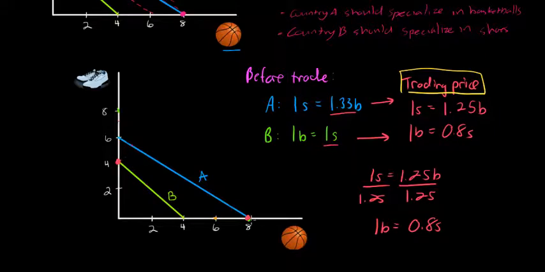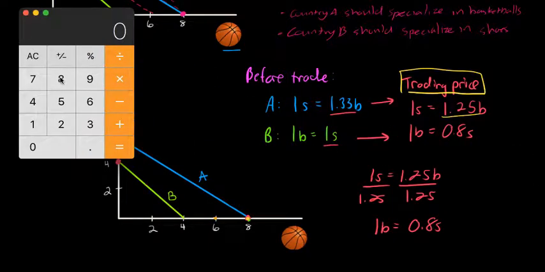Recall that country A is going to specialize in basketballs because it could produce basketballs at the lower opportunity cost. Before trade, country A could get up to 6 pairs of shoes if it gave up all of its basketballs. That was at an opportunity cost of 1.33 basketballs per shoe. Now it's going to have to give up fewer basketballs, only 1.25 basketballs, to get a single pair of shoes. Let's show the possible level of consumption with trade that country A will enjoy at the new trading price of 1.25 basketballs per shoe. To do that, it would help to pull up our calculator here.